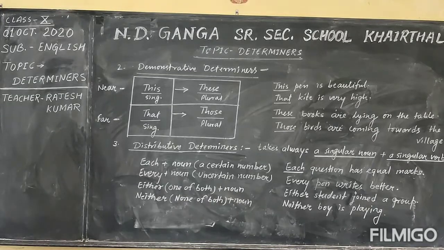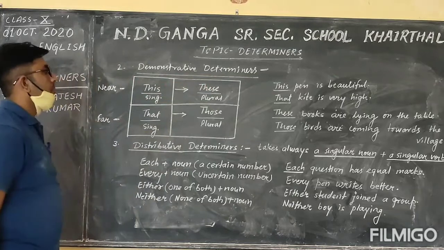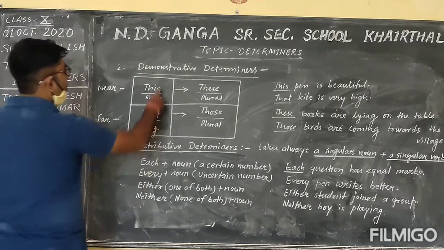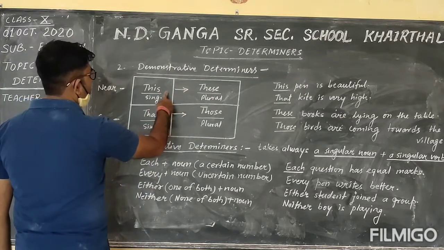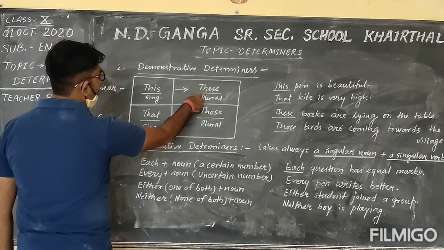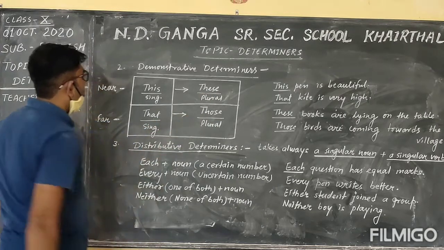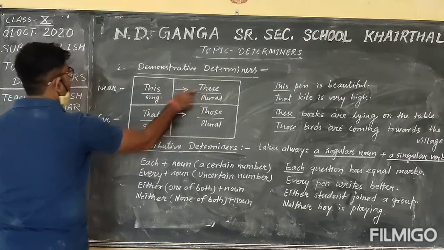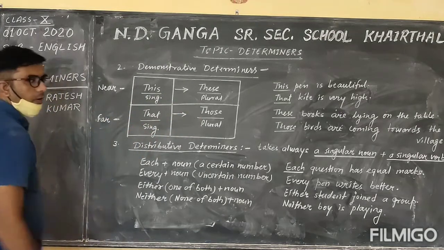The second type of determiners are the demonstrative, and you know that demonstrative determiners are this, and the plural of this, these, that, and the plural of that, those. This and these are used for near, that and those are used for far.